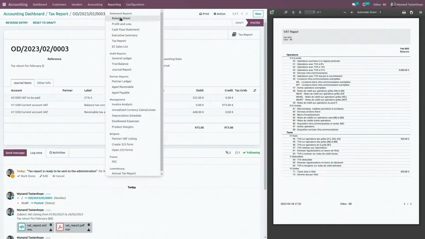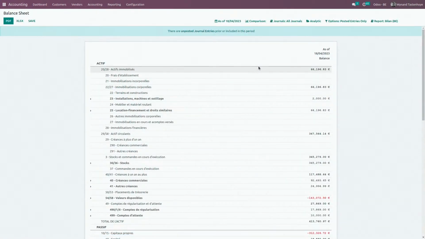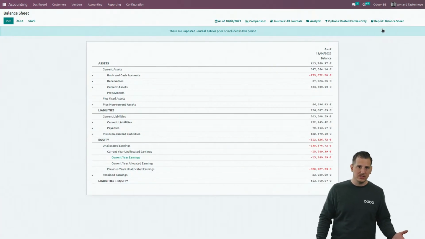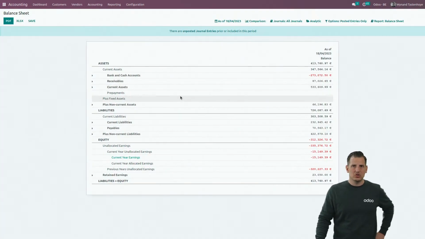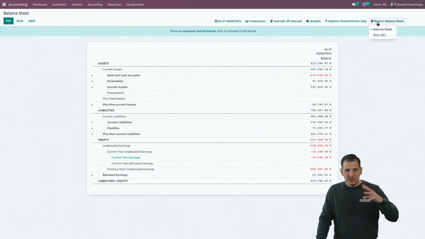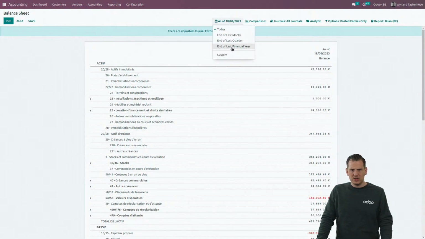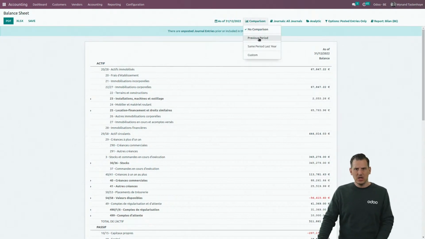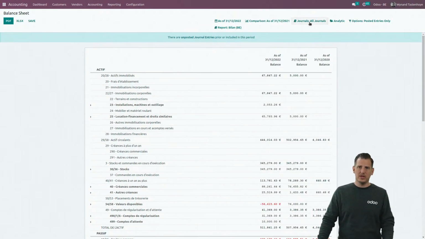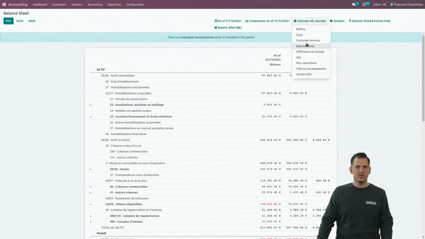We have some other reports like the balance sheet. Again, here it's a Belgian balance sheet. We can switch between a generic balance sheet that is used for every single country based upon the type of accounts, or if there is a specific balance sheet available in your localization, you can use the one in your localization. You can change the period and change it to end of last financial year, for example. You can add comparisons, one or multiple periods to be compared over here. You can also filter all the accounting entries from one or multiple journals, and you can apply an analytic balance sheet or P&L as well.